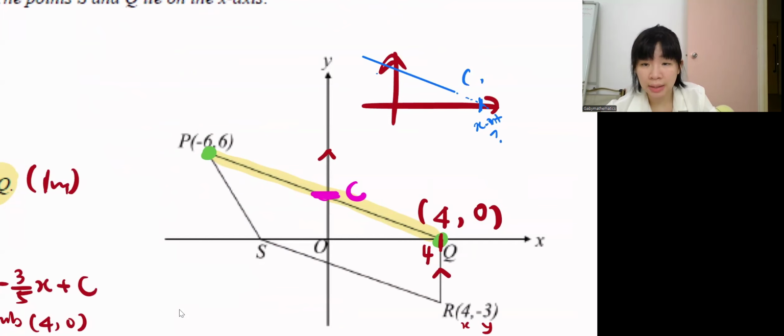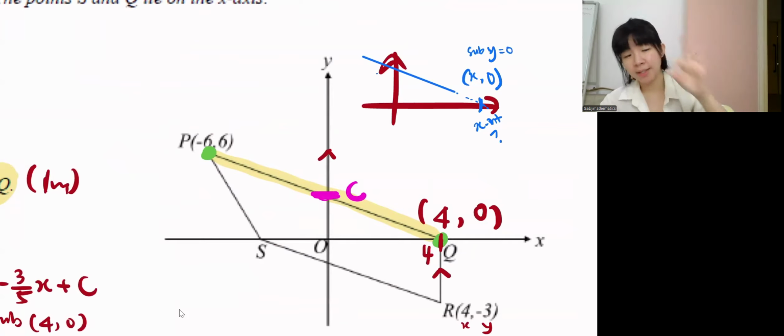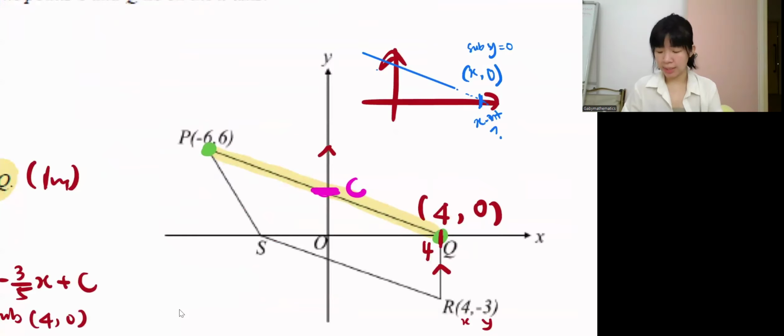The x we don't know, but y is 0. So you just have to substitute y equals 0, then you can find x. Understand? But for this question, it's literally right in front of us. It's 4, so the answer is 4 straight away.